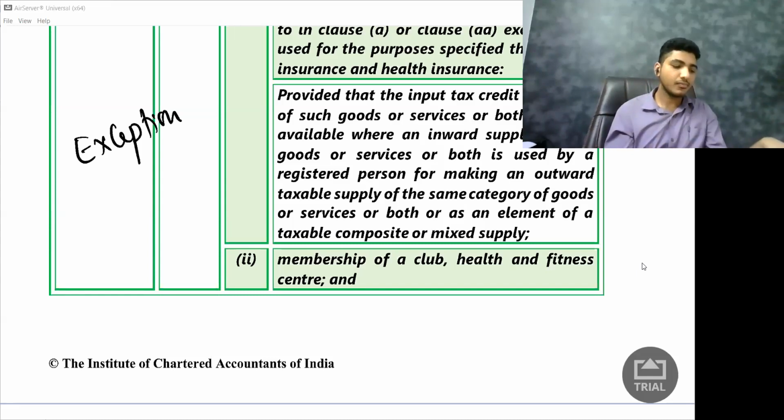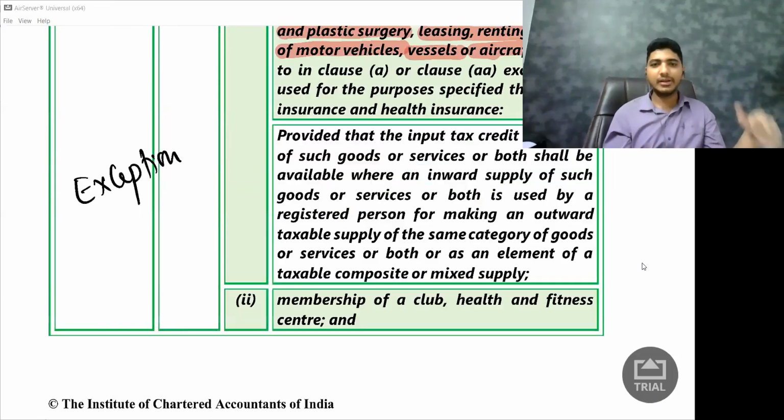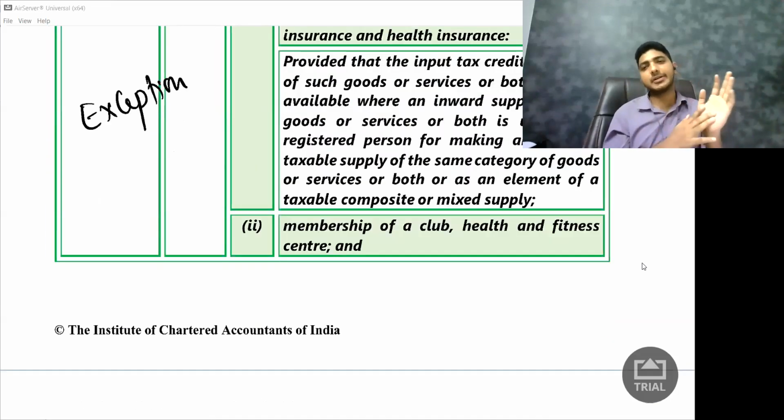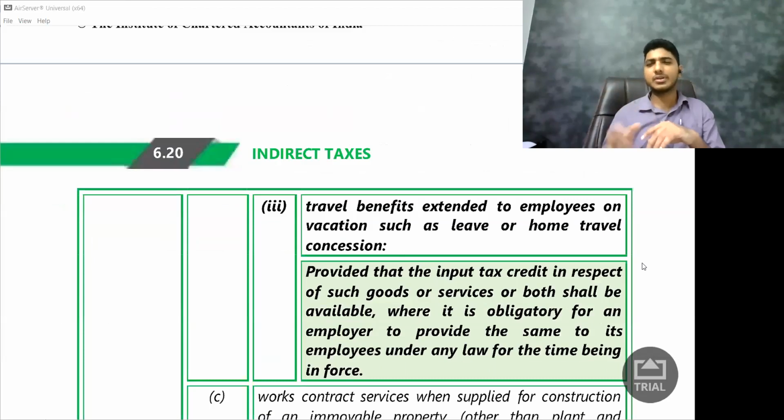Next, so we studied the food and beverages point. Next one is membership of a club, health and fitness center. So let us say I am a very big company, an MNC, and I want my employees to be healthy. So what will I do? I'll give them membership of some club, health and fitness center, some gym membership. The gym will also charge a huge amount of money to the company, and GST also will be there. So the law says, though it is important, we will not give you the credit on that. And there is no provision for that, no exception.